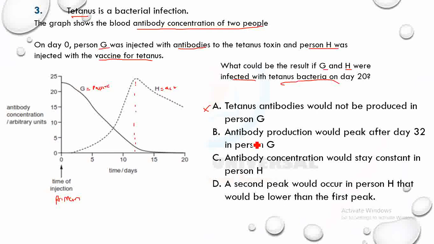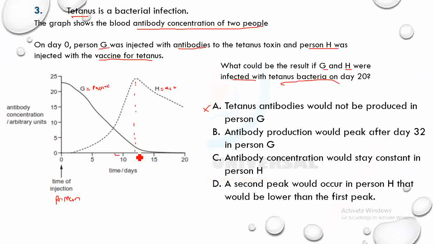B says antibody production would peak after day 32 in person G. Remember that when H was injected at day 0, it peaked at 22 or thereabout, about 12 days.